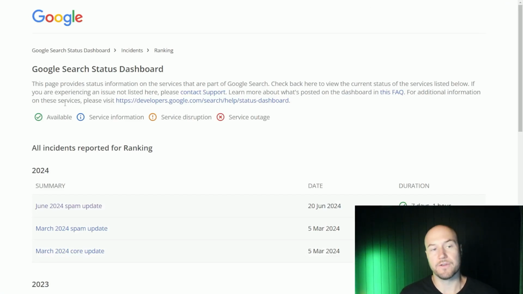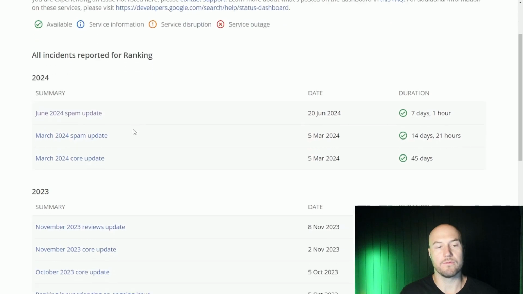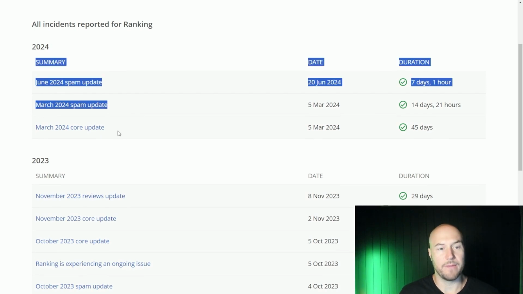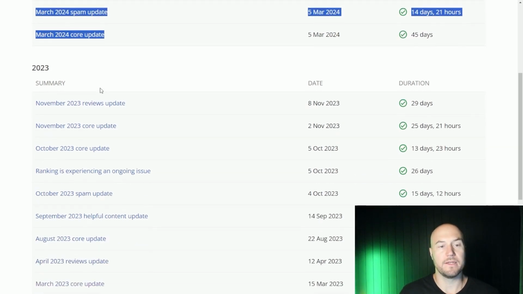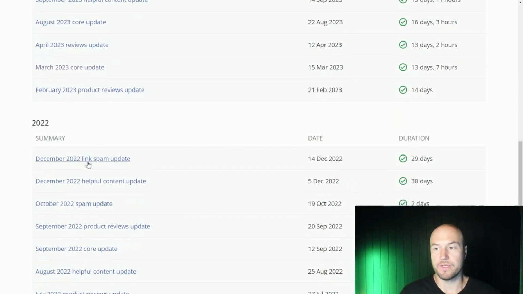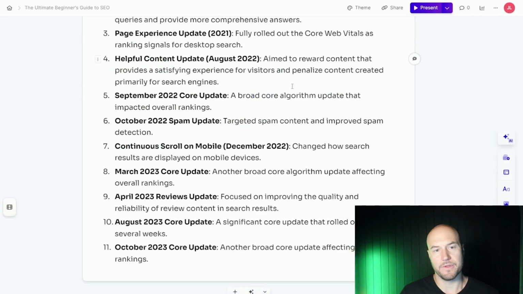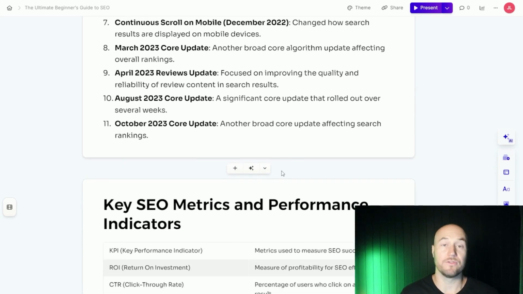And here's Google's official search status dashboard for ranking updates and algorithm changes. You can see here, June 24 spam update, March 24 spam update, March 24 core update, and all the updates in 23, and so on. Multiple times per year, Google is hitting their algorithm with new features, new functionality, and working to provide a positive experience for users and the best results possible for searchers.